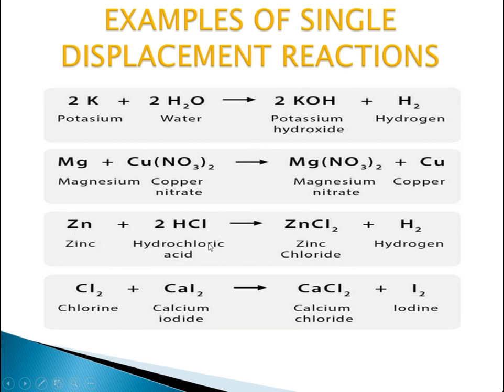Zinc plus hydrochloric acid equals zinc chloride plus hydrogen, and then chlorine plus calcium iodide equals calcium chloride plus iodine. We need to remember all these reactions. Take snapshots of all these examples of reactions. This will help you in the exam.